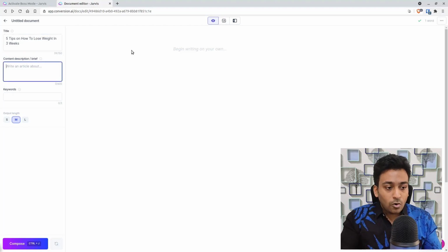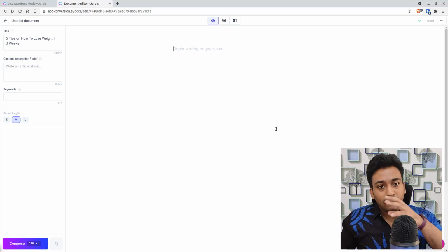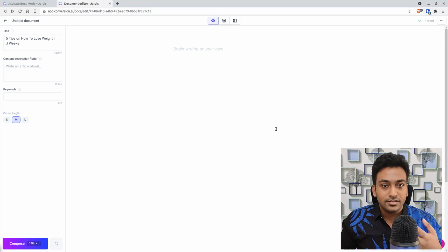The next one we need to focus on, before going into this, there is another factor which you need to understand, which is context. What do I mean by that? Jarvis's boss mode is different compared to the traditional power mode where it's just focusing on one tool feature. What happens in Jarvis is that when you start writing something, it will take every single piece of information which is available on the left sidebar, and also whatever you have written so far here, and also whatever you have highlighted. Everything will be taken into context in generating something for me.